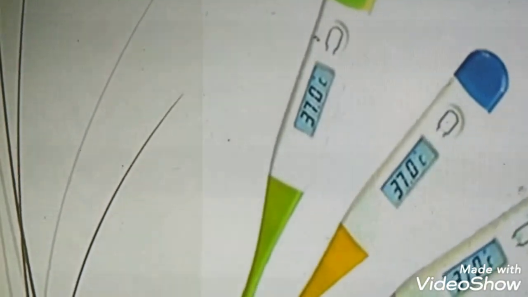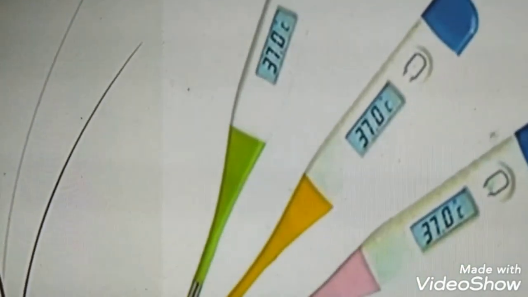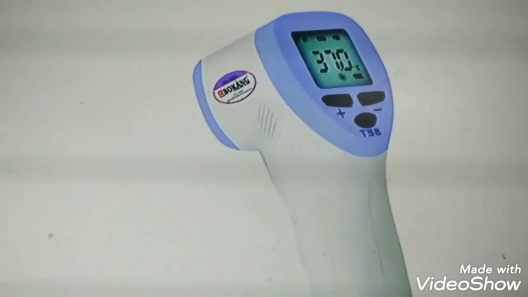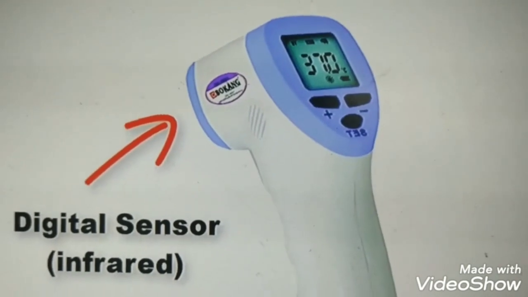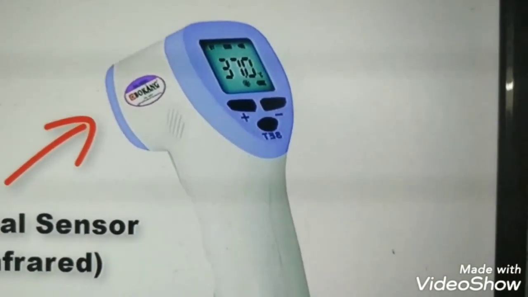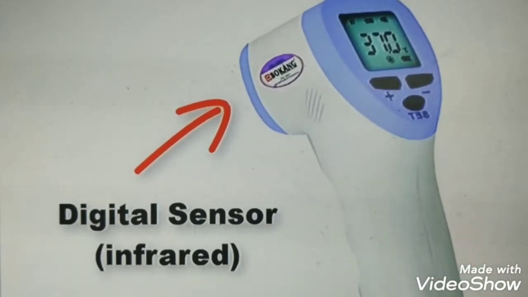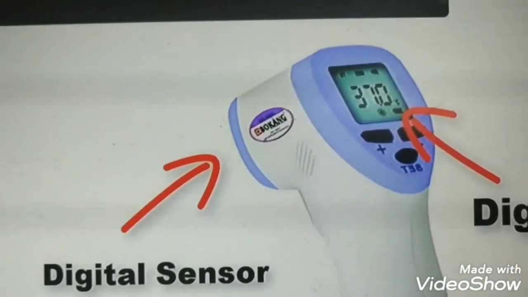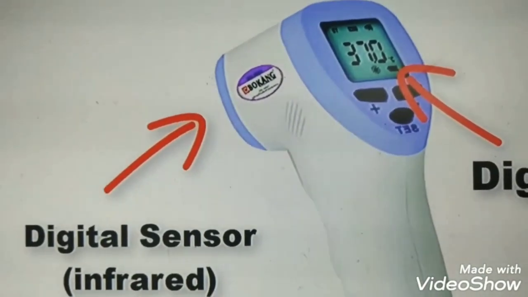This type of thermometer does not contain mercury. So it directly displays the correct temperature on a display screen. Have you seen it any time? Nowadays we are using this type of thermometer. Simply we are calling it a thermostat, but actually it is a thermistor thermometer. A thermistor thermometer with a digital sensor, infrared, we can see that. So the scale can be identified, and with the marked number we can understand the temperature which it shows.